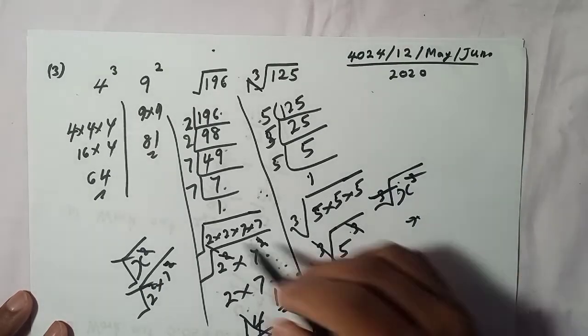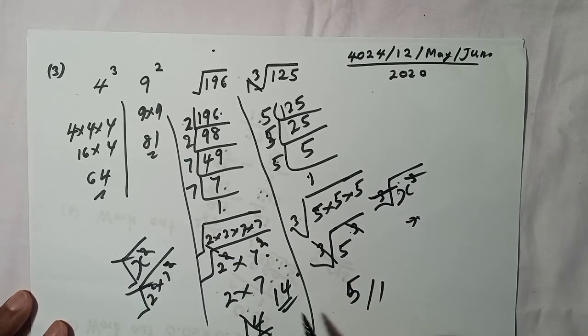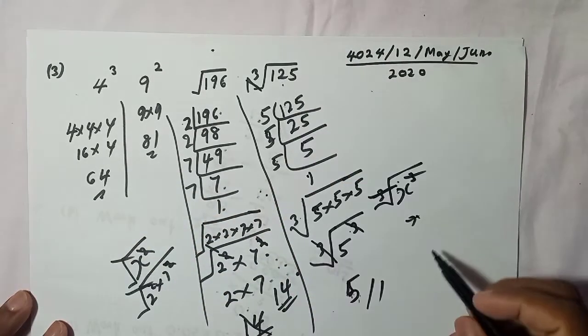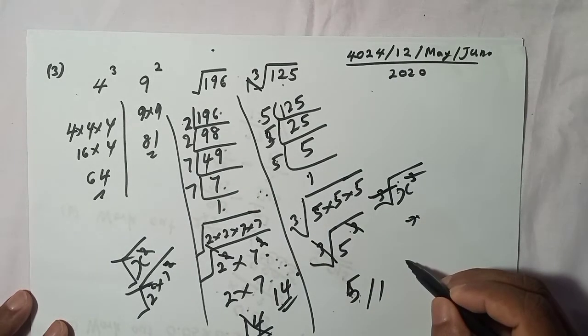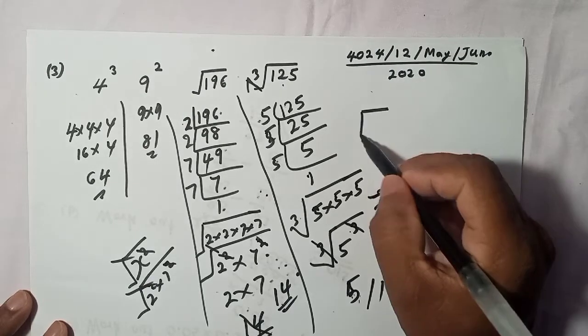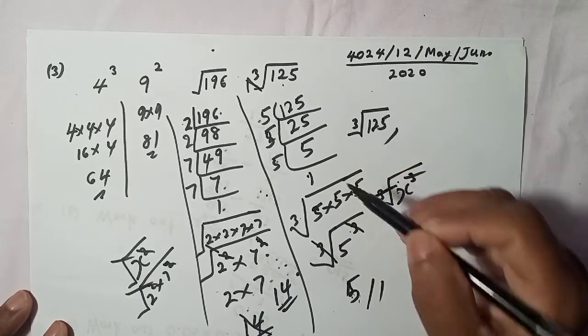Here the answer is 5. Now you can compare to find the smallest one, right? Here this is 14, this is 5, this is 81, this is 64. So this is the smallest one, and it comes from this. So if you write in order, okay, I will write it here this way. The cube root of 125, that's the smallest one.